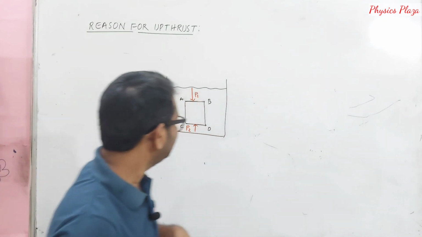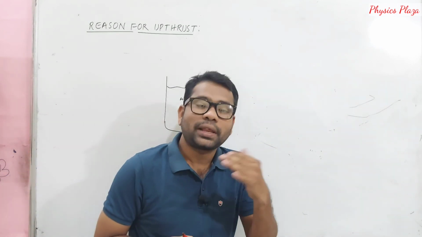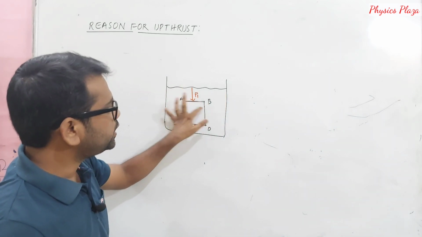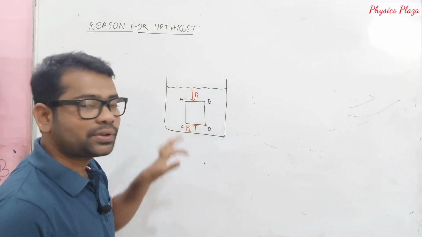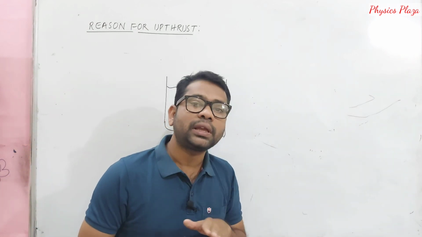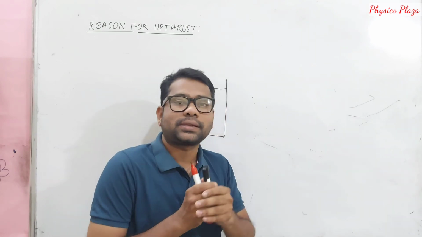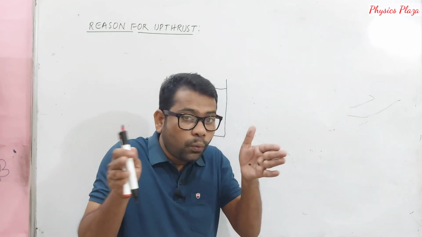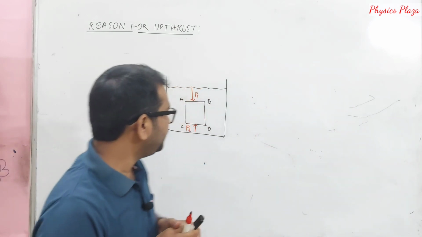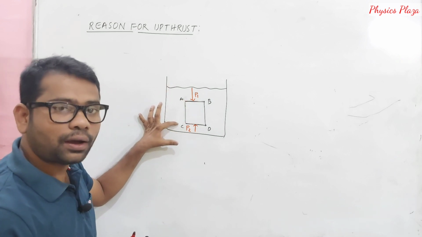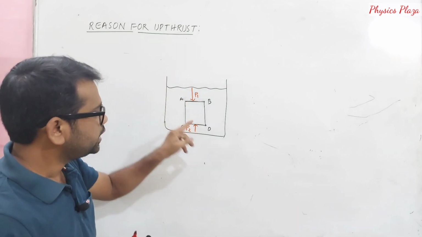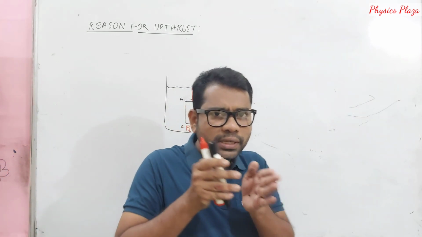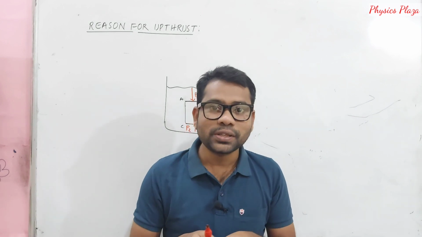Because here you may get one doubt. Sir, here P1 and P2 are also opposite. Do they get cancelled? In the case of AC and BD, you can take any two points which are lying in the same horizontal surface. So the pressure will be equal and in opposite directions. That's why they get cancelled. So there won't be any net pressure on the sides, on the walls of the body which is immersed in a liquid. But it is not like that for AB and CD. Of course, here pressure is acting vertically downwards, and here P2 pressure is acting vertically upwards only. Both are opposite. But do you think that both are of the same magnitude? Of course, no, it is not.